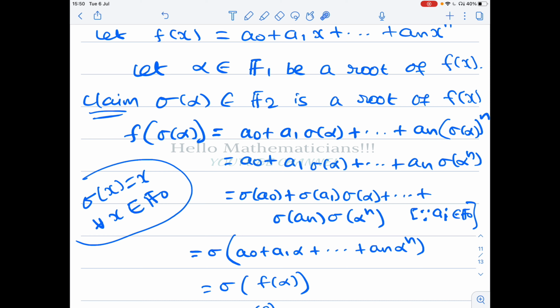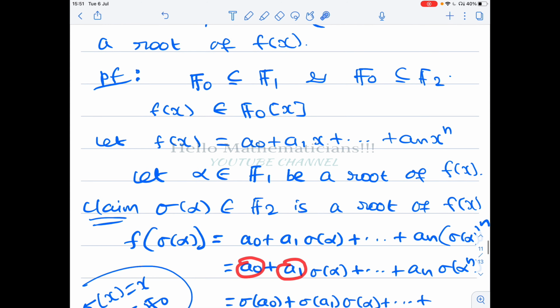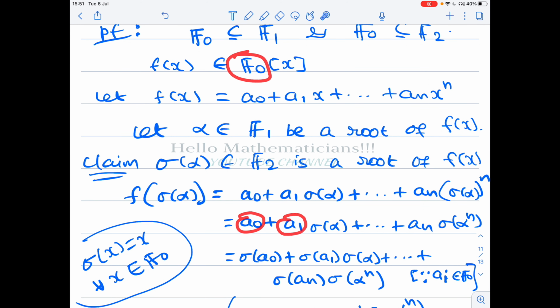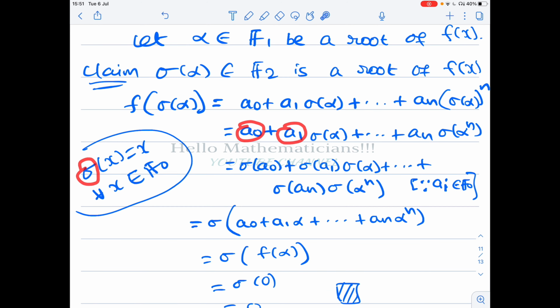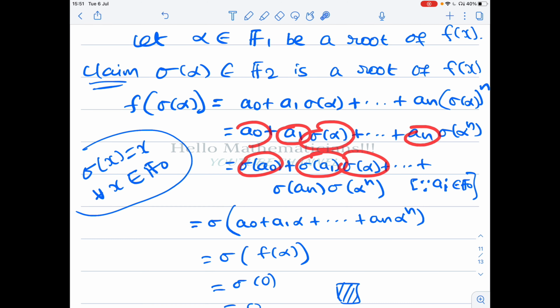If you haven't watched the first video, this may not make sense to you, so first watch the first video, then you watch this problem. So a naught, a1, everything belongs to the prime field f naught. So sigma fixes all the points of f naught. So a naught we can replace by sigma of a naught, a1 we can replace by sigma of a1. So we got sigma of a naught, sigma of a1, sigma of alpha, and sigma of a n, sigma of alpha power n.